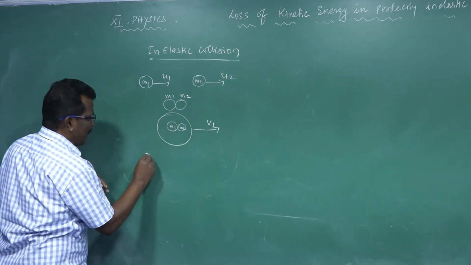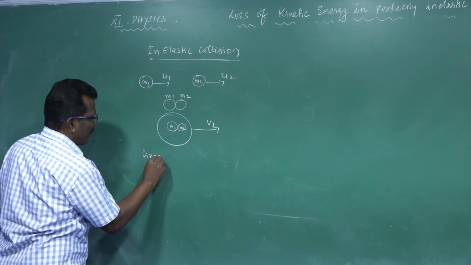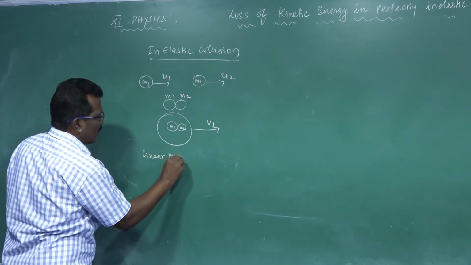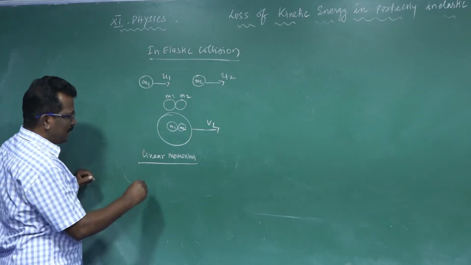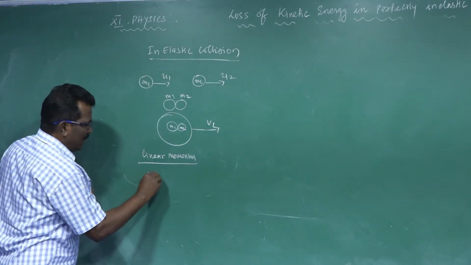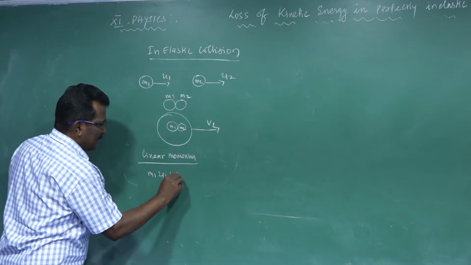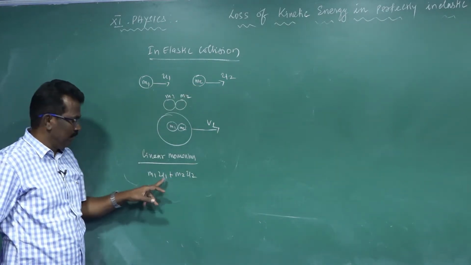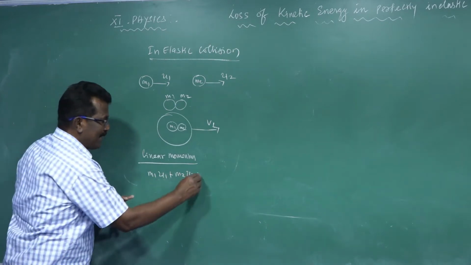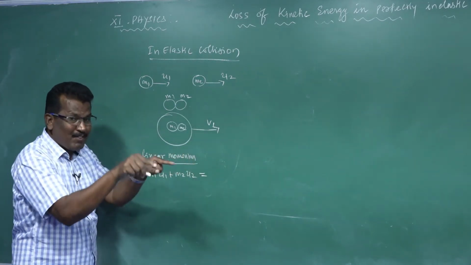Now, the linear momentum. How to calculate linear momentum? Before collision it is m1u1 plus m2u2. Linear momentum before collision is equal to linear momentum after collision.